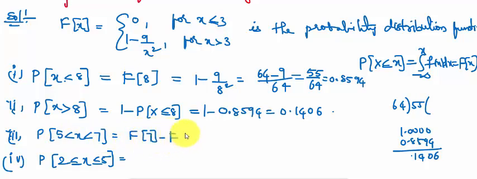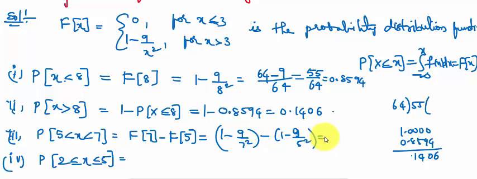And here probability between 5 and 7 means we know that F of b minus F of a, that is F of 7 minus F of 5, which is equal to 1 minus 9 by 7 square minus 1 minus 9 by 5 square. Taking the simplification, 1 minus 1 is 0, minus into minus is plus, 9 is taken common, 1 by 25 minus 1 by 49.